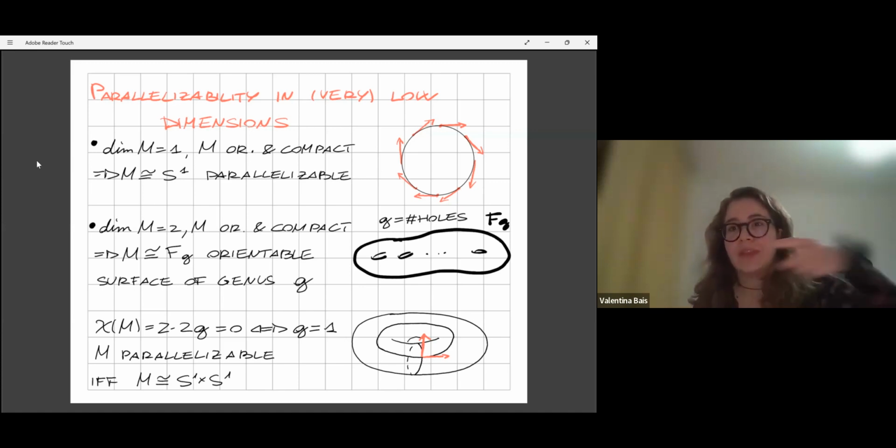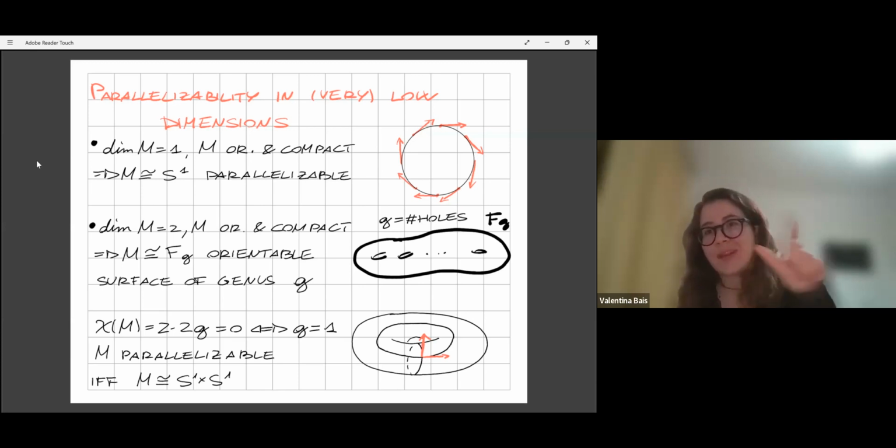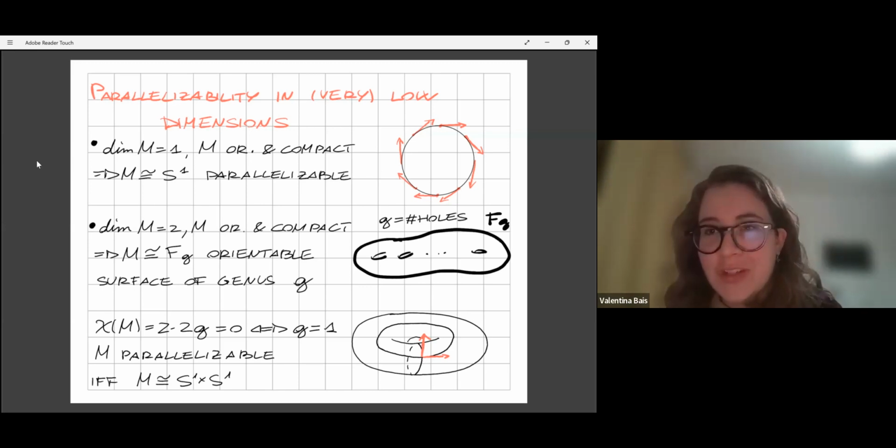So we take one never-vanishing vector field in the direction of the meridian, and another one in the direction of the longitude, and that's the parallelization. So in dimension 2, the problem is not trivial. So dimension 3 is very special.